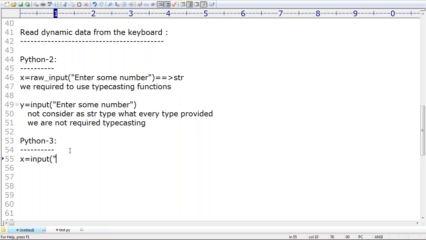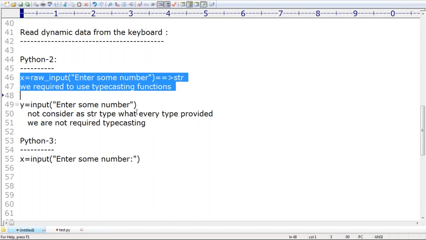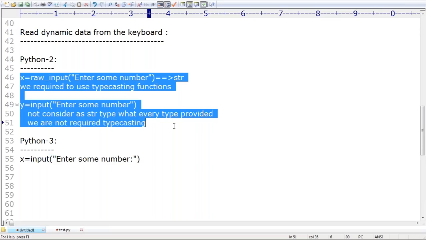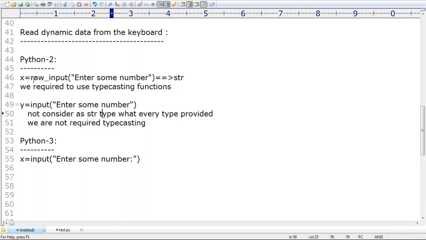Now enter some number. Like this I'm taking, sir. Okay, listen, don't get confused. Up to this it is clear. In Python 2, how many input functions are available? Two. What is the first one? Raw input. Second one, input. What is the difference between raw input and input?